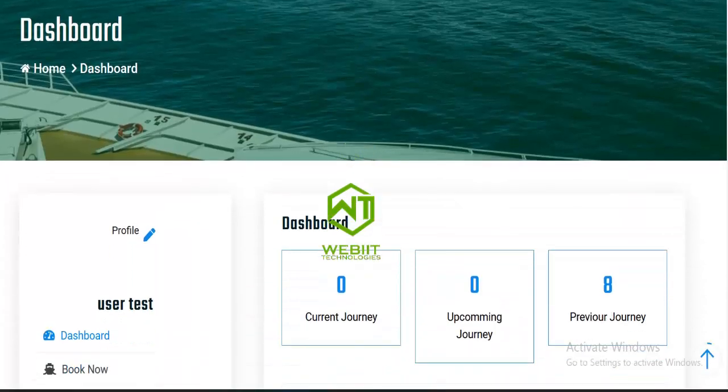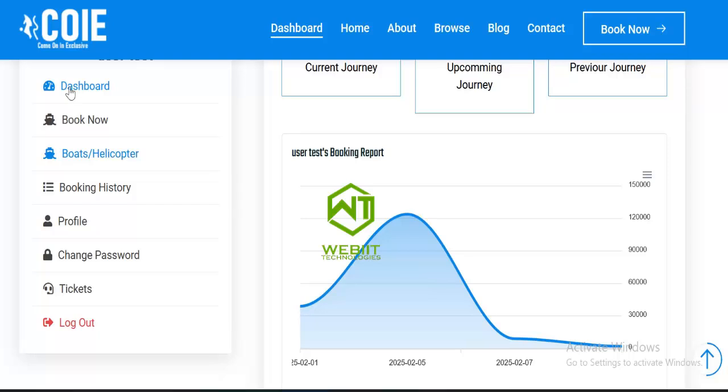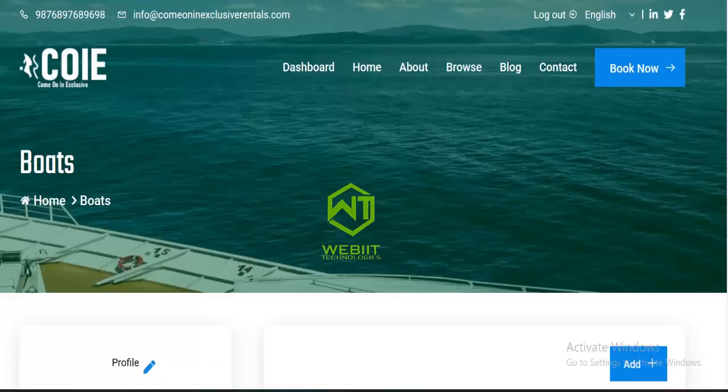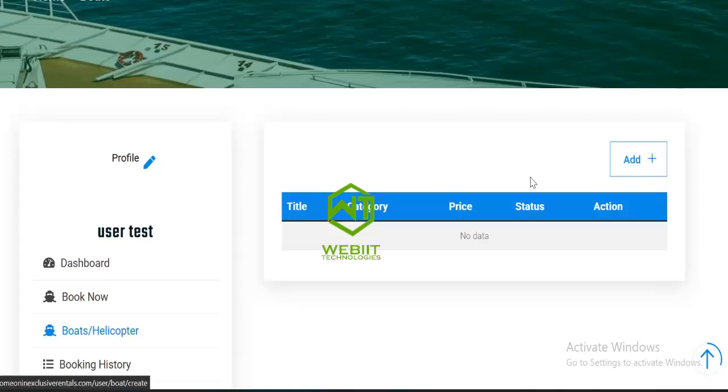When I go to my dashboard, you can see this is the dashboard. It has menus like book now, the list of boats and helicopters, the booking history, the profile, the change password, and also sending tickets to the admin. When I go to boat slash helicopter inside my dashboard, I'm going to see the list of the boats and helicopters that have been added. You can see there's none here. This user has not added any boats or any helicopter.